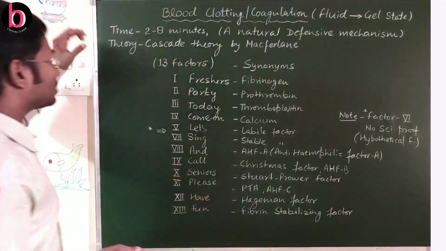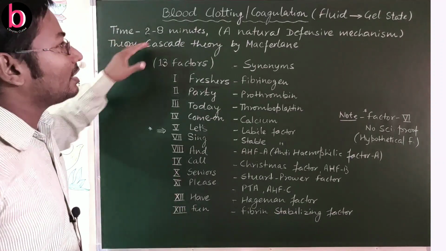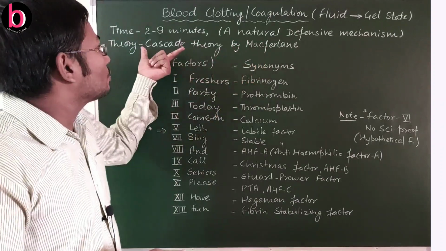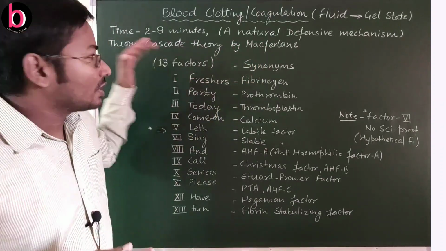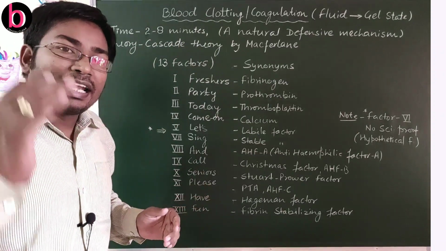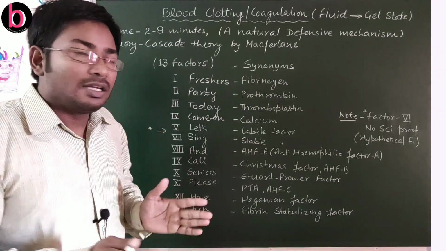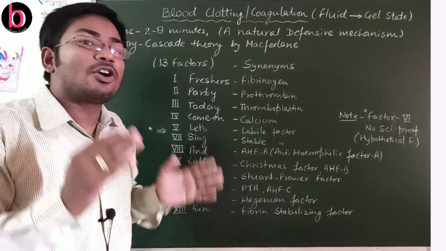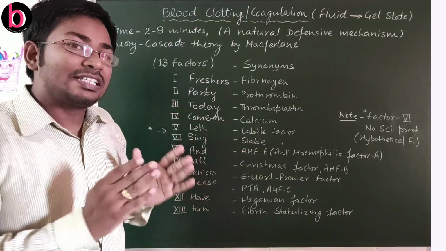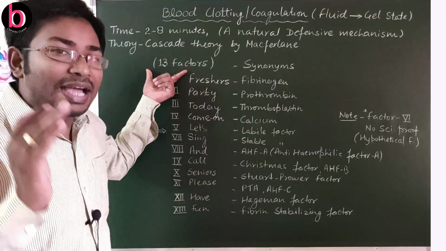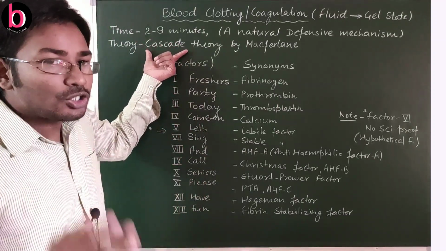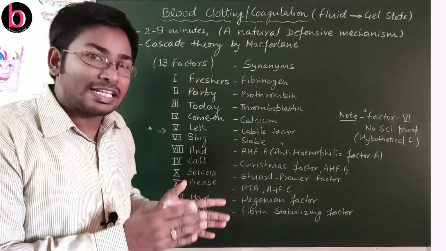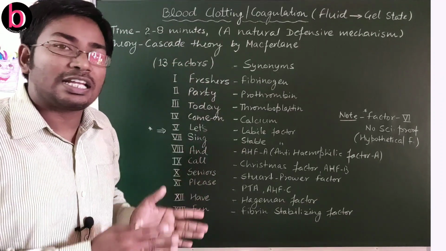The process or theory was given by McFarlane. This is the name of the scientist and the theory is known as cascade theory. Here cascade means gradual or sequential events. This process is completed in 3 steps, but for completion of these 3 steps there is a need for nearly 13 factors. So the cascade theory proposed by McFarlane for blood clotting is a natural defensive mechanism. Here there is a need for 13 factors.